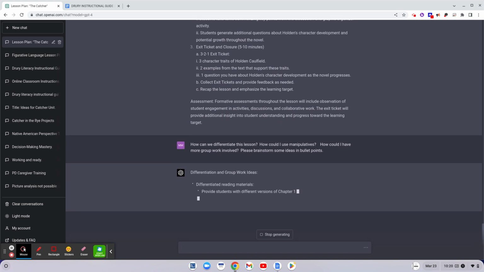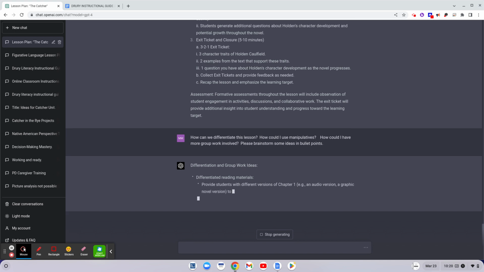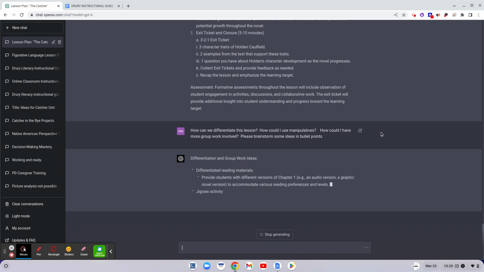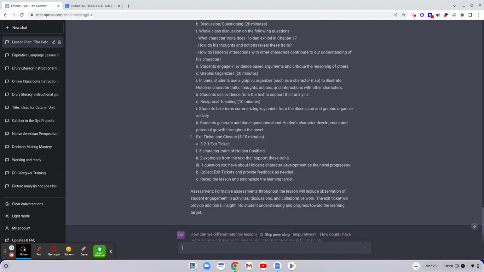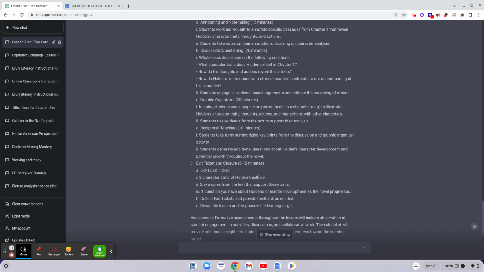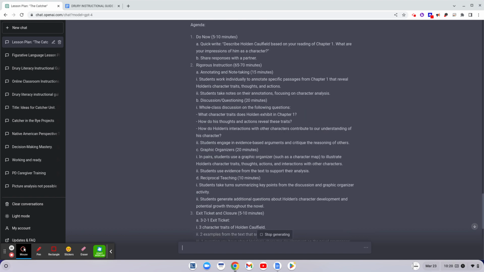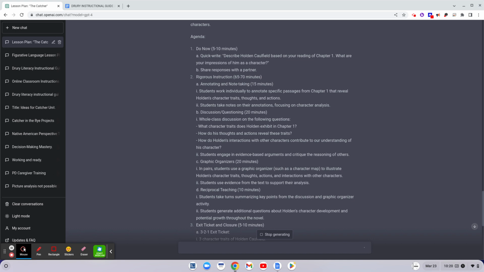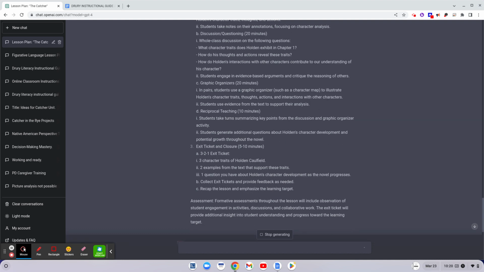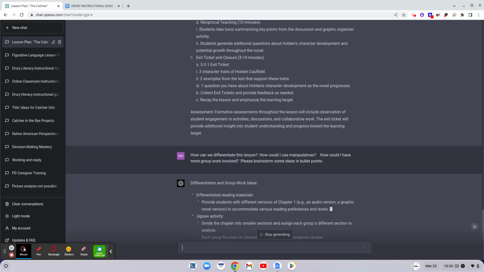All right, so again, it gives me some additional resources. Now, as always, this is a first draft. This is something that I can use as an idea generator. I'm not going to copy and paste any of this exactly, but it really does give me something that I didn't have before, which I think is sometimes useful. Obviously, this gets molded depending on what you're teaching and what you're thinking about, but you can literally say, I'm thinking of doing this. I want to incorporate this.